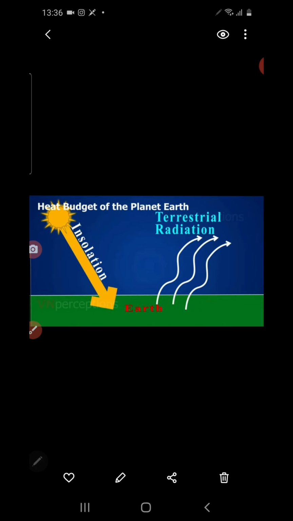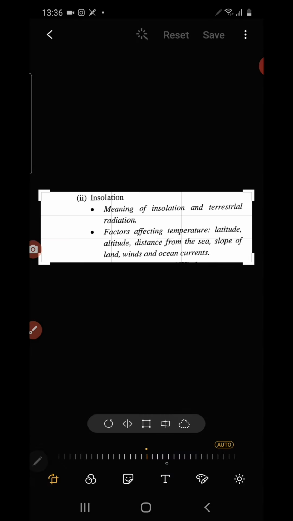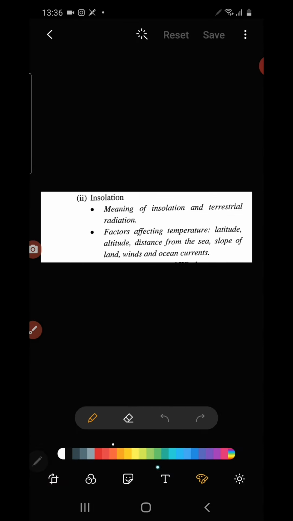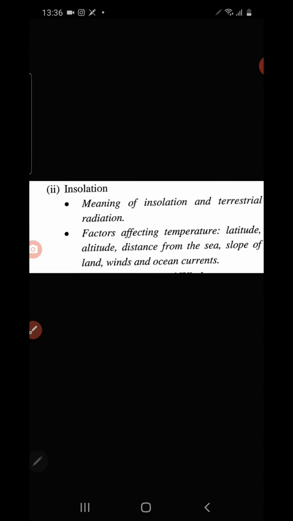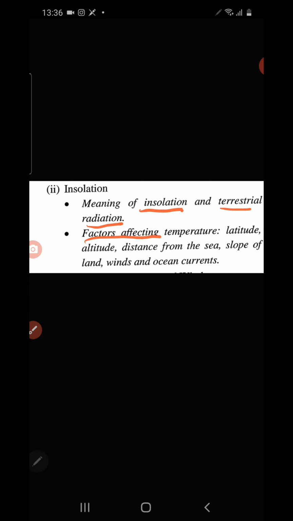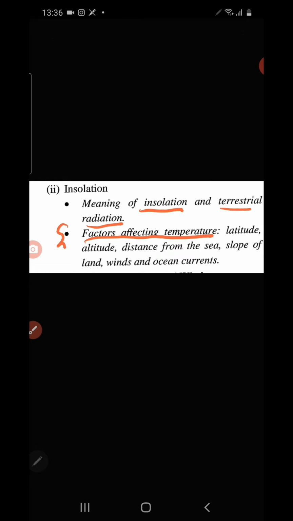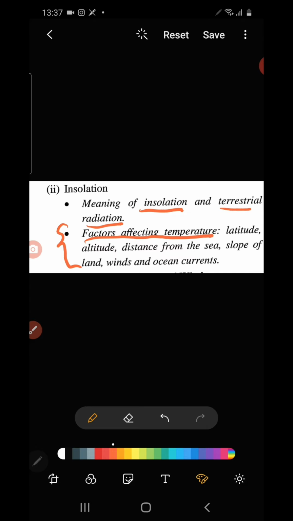In the syllabus we have to study the meaning of insolation and terrestrial radiation, which we have already discussed. Then we also have to discuss one more topic, factors affecting temperature, in detail: which factors mainly affect the temperature of the earth.